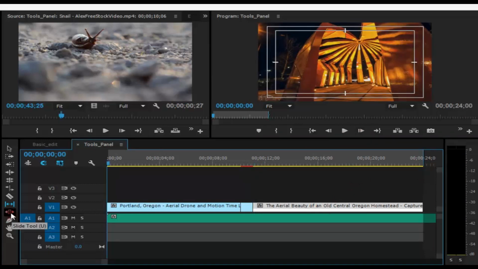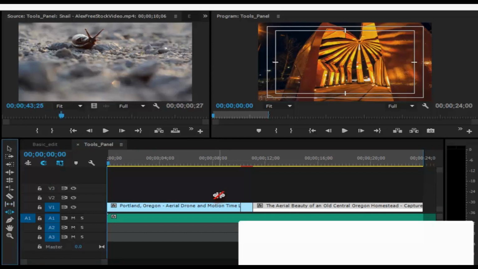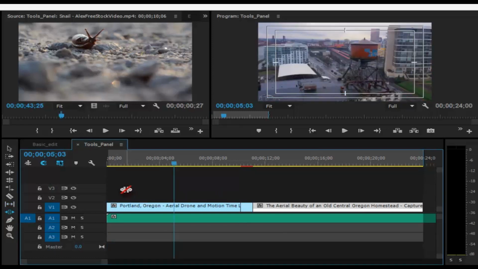So now we would come to the slide tool. What the slide tool does is it moves a clip back and forth in the timeline by simultaneously adjusting other clips to compensate. So let's have a look.